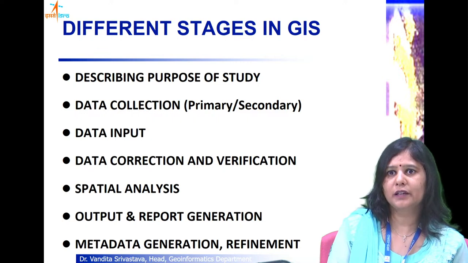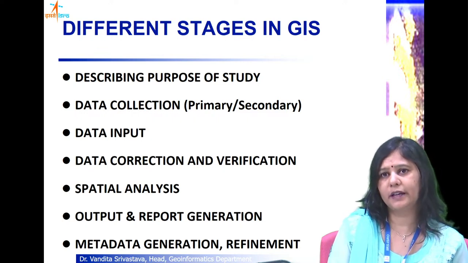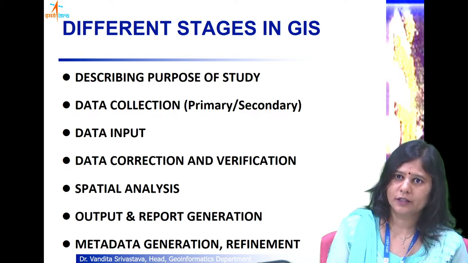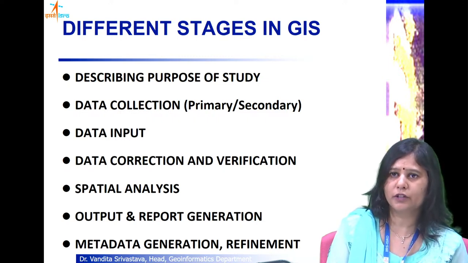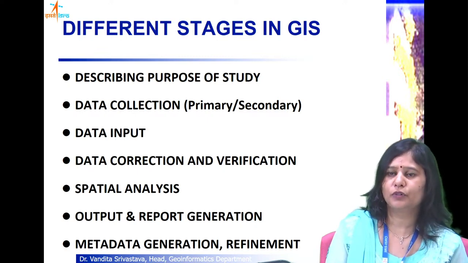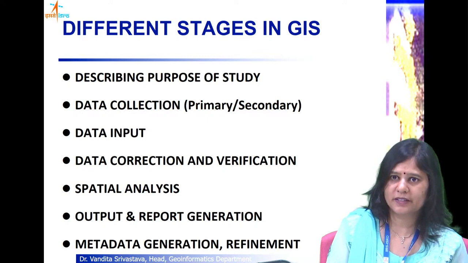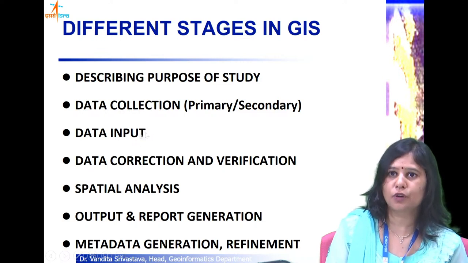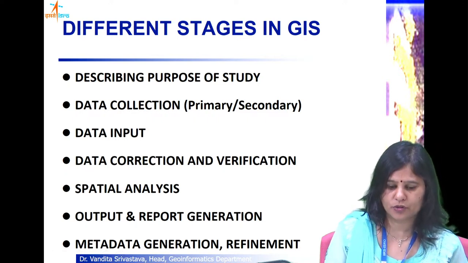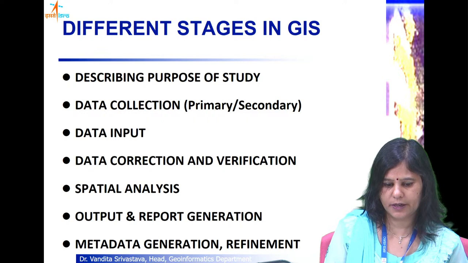Accordingly, we will gather the data, which can be through a primary survey if it is not available at all, or if it is available from other secondary sources, then we will go for a secondary survey, or existing maps can be used. Once our data is collected, we will input it to our GIS system. We need to choose a software. So we have included one lecture for selection of hardware and software for the GIS.